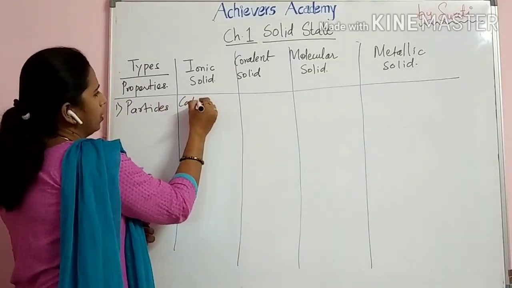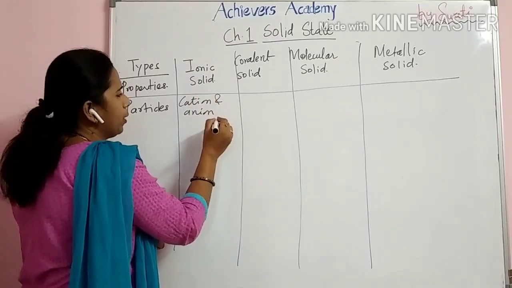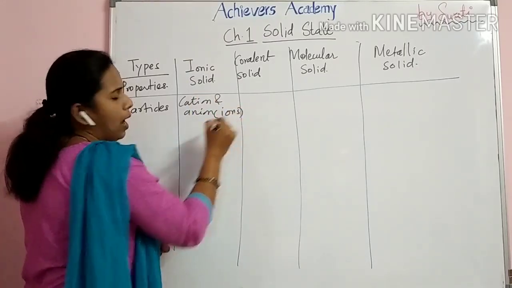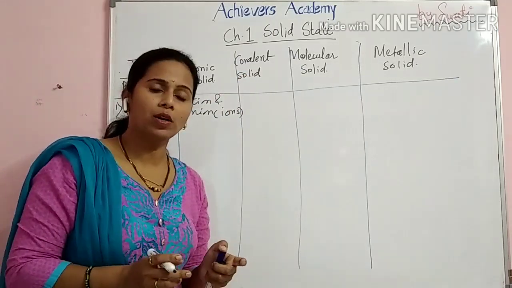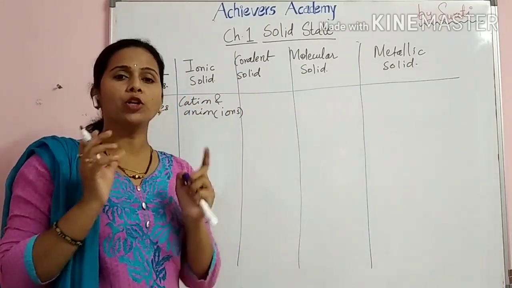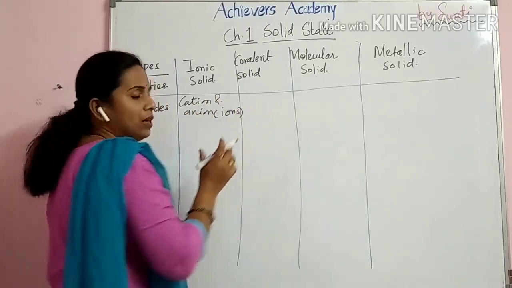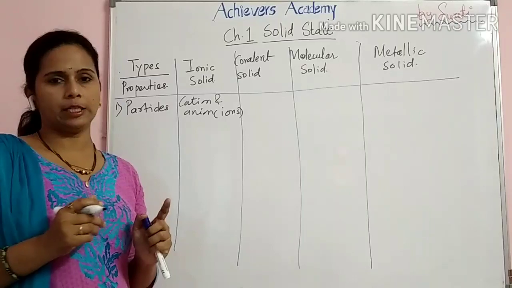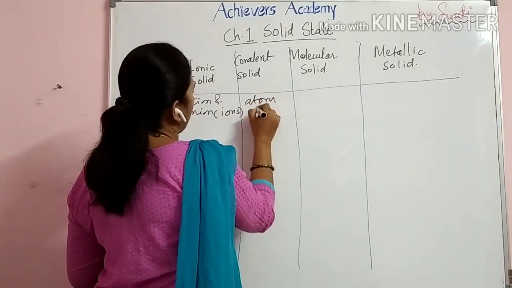Covalent solids. Covalent solid means what? Simply the atoms take part in the bond formation, and there will be sharing of electrons. So the atoms of the elements.